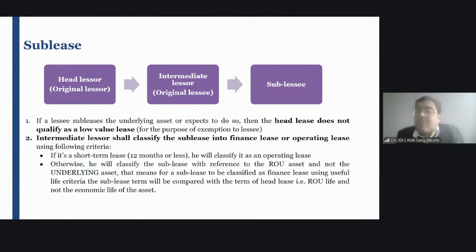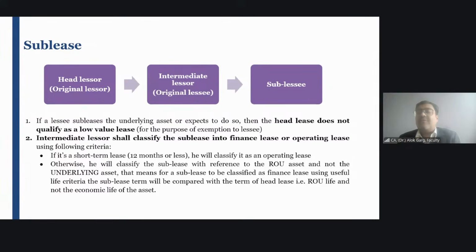And B is known as the original lessee. What B has done, B has subleased this asset to C. Okay. So in this case, B has subleased the asset to C. So now, in this scenario, who is called what?